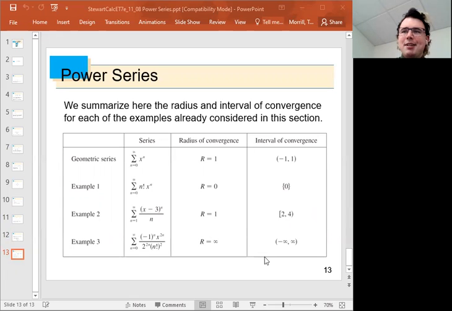And then the last power series on this list is that Bessel function again. This is an example of a power series whose radius of convergence is infinite. So it doesn't actually matter where the series is centered. This will converge for all values of x, and the interval of convergence will be the whole real number line.